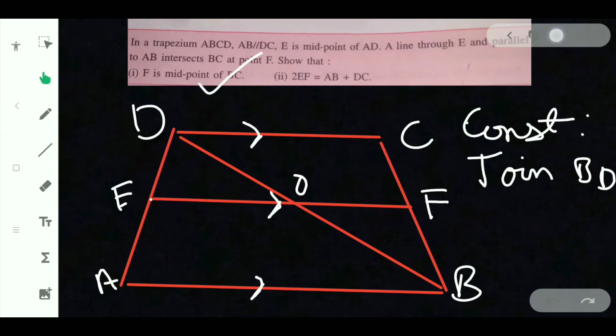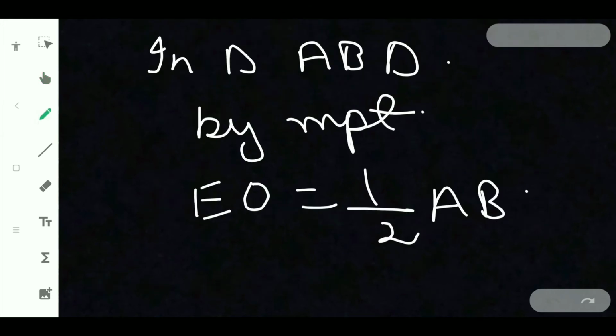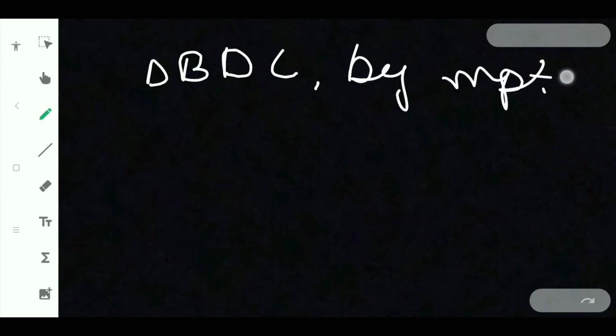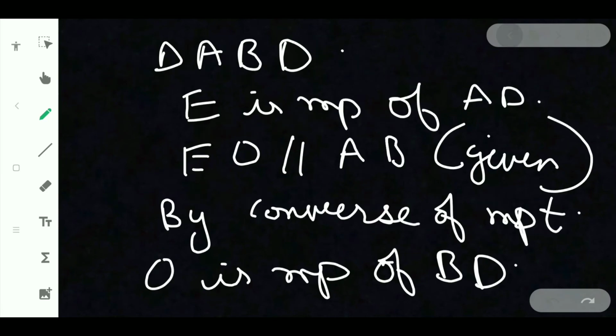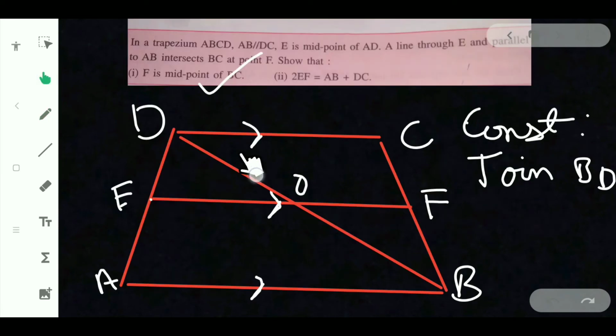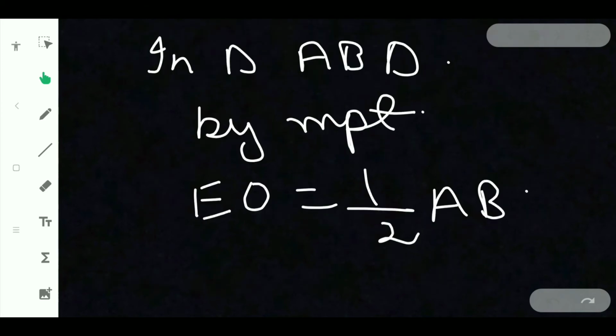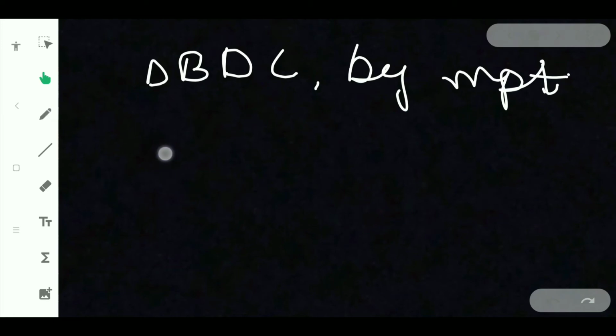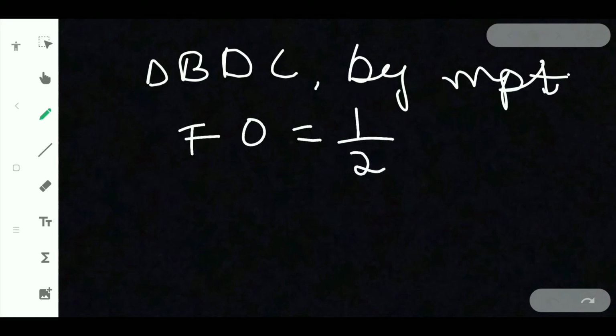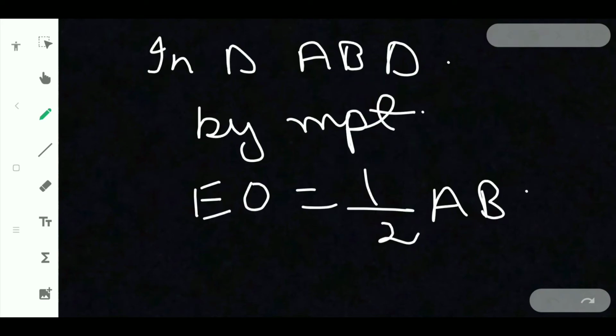And in the same way if we take triangle BDC, by midpoint theorem, F is midpoint and O is midpoint, so FO will be equal to half of DC.